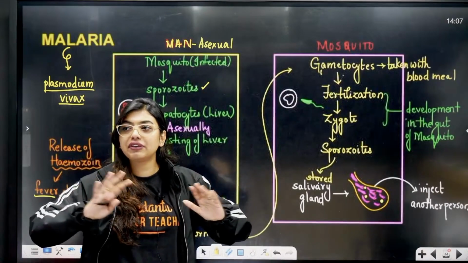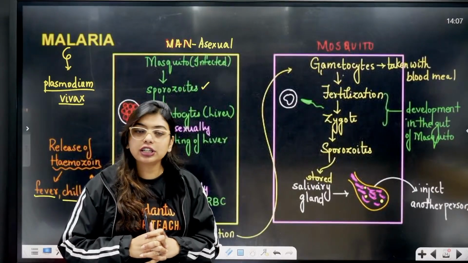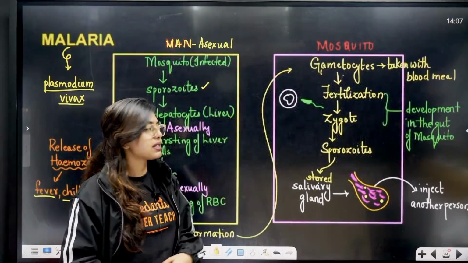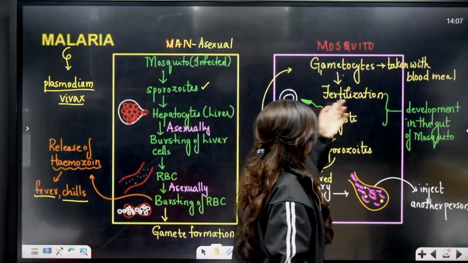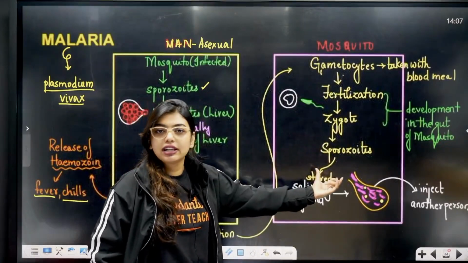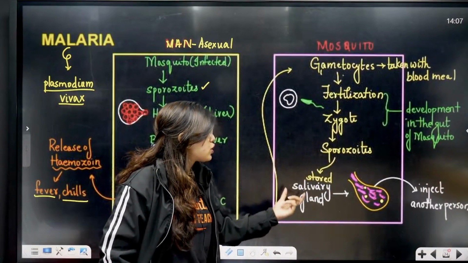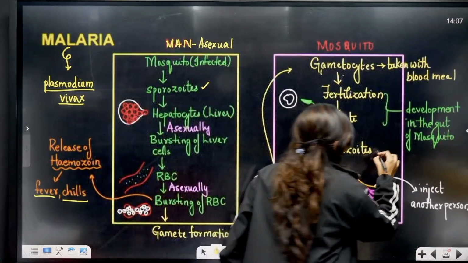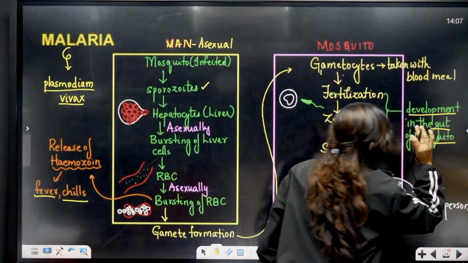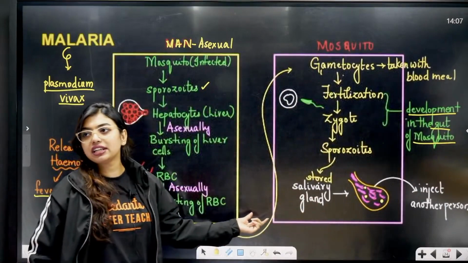Man does not favor the fertilization of it. Got it? So the gametes will be taken up in the blood meal by the mosquito, and there fertilization will happen. Zygote will be formed, and that zygote will develop into sporozoites. These sporozoites will be formed in the gut of the mosquito. See here, development in the gut of the mosquito, but storage will happen in the salivary gland.